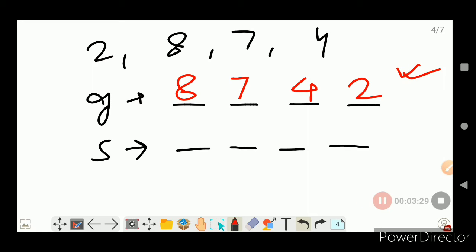And then the smallest. Repetition of digits is not allowed, so we have to put the smallest digit on the leftmost side. So 2478, this being the smallest number. Hope this is clear. Let us see more examples on it.